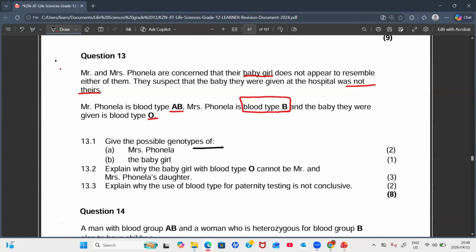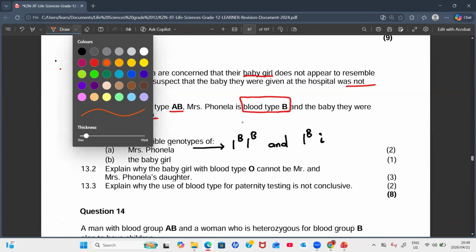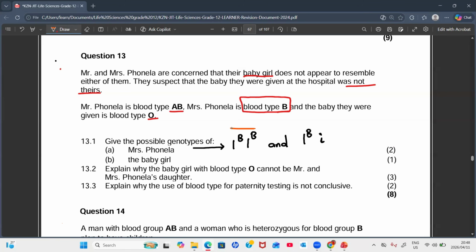We can have IBIB or IBi. Yes. So you can have the homozygous dominant, whereby you have two dominant alleles for blood type B, or you can have one dominant allele for blood type B and the small letter i.